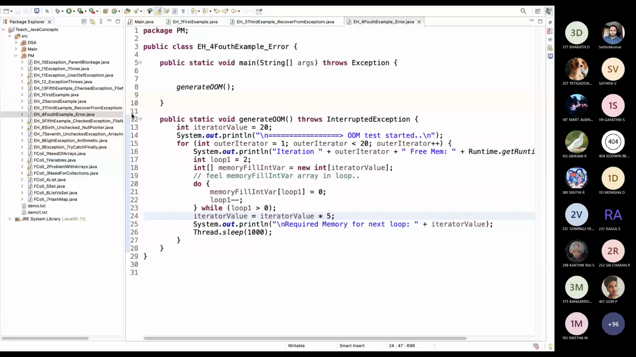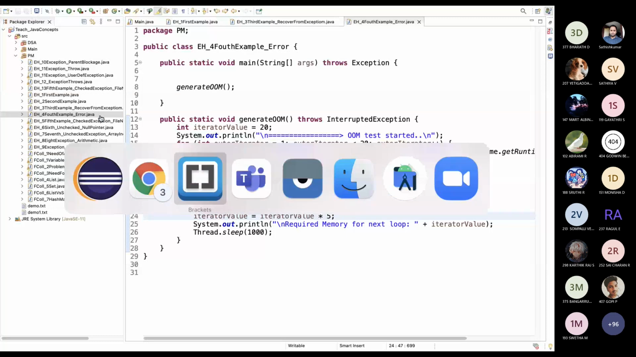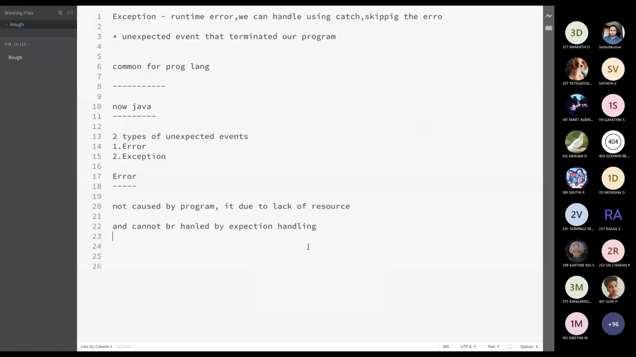Any doubt on this? Okay, I will take silence as no.